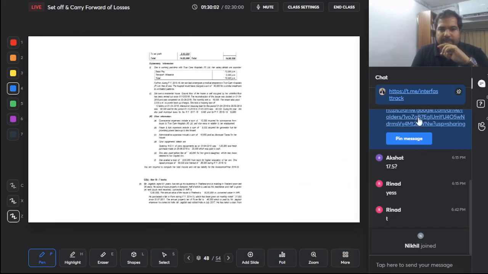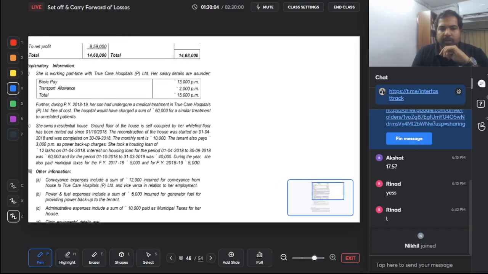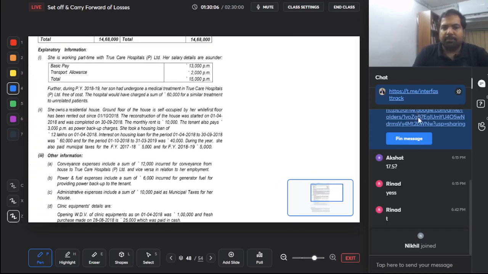Let's look at this one. Guys, here also she is working part-time with True Care Hospitals Private Limited. Her salary details are as under. So will we open the salaries room? Yes, salaries room is open. We have to do SAP and SEP. Basic pay is 13,000 per month. So 13,000 into 12 is 1,56,000 taxable. Yes, taxable. Transport allowance 2,000 per month. So 2,000 into 12, 24,000 taxable.